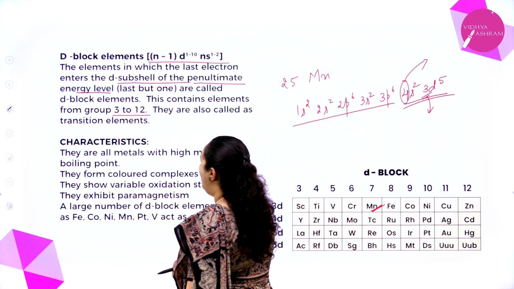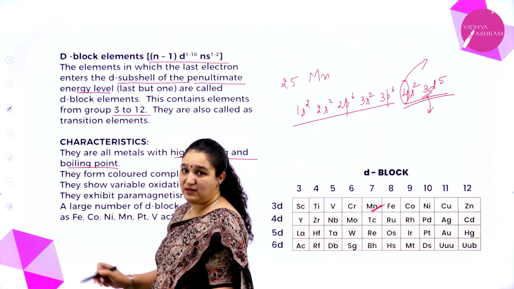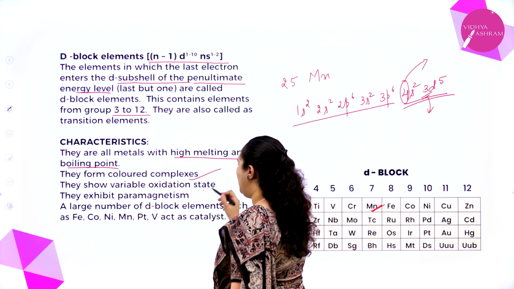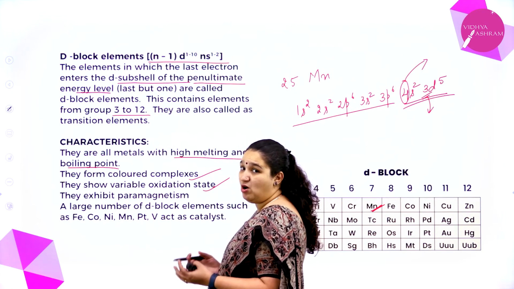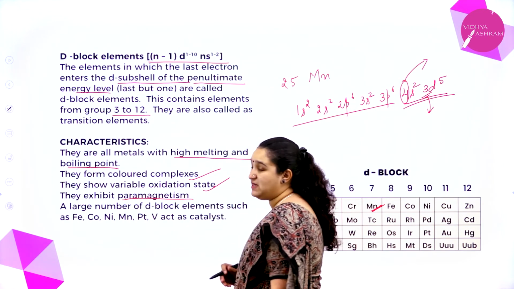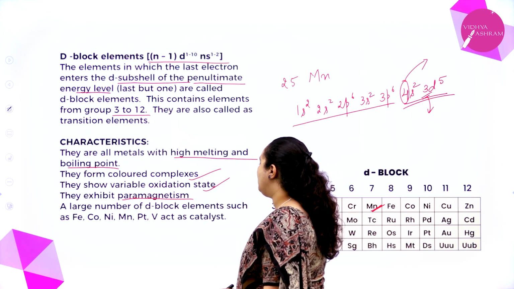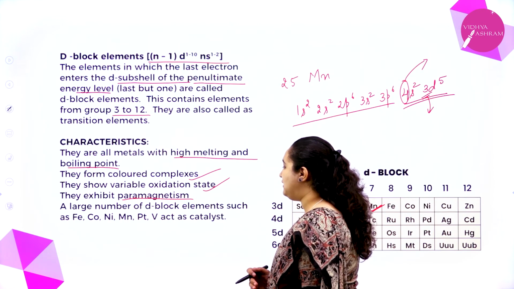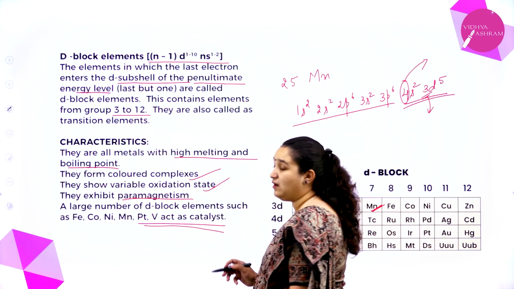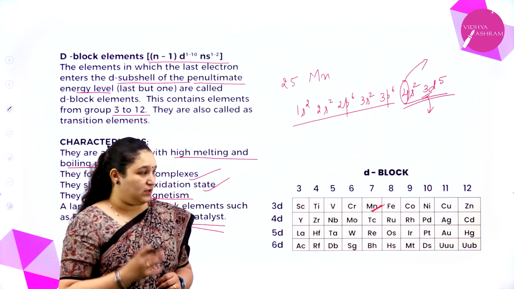They are all metals with high melting and boiling points. They form colored complexes. They show variable oxidation states, meaning they have many oxidation states. They exhibit paramagnetism, that means they can be attracted towards a magnetic field. Many d block elements such as iron, cobalt, nickel, manganese, platinum, and vanadium can act as catalysts. They are very good catalysts. So, that is about d block elements.